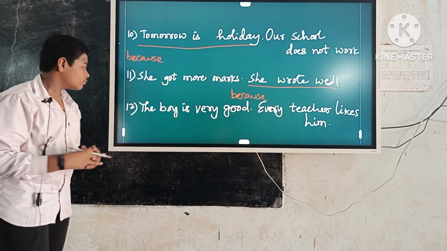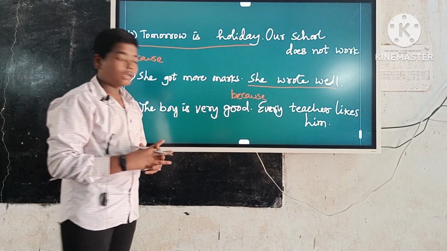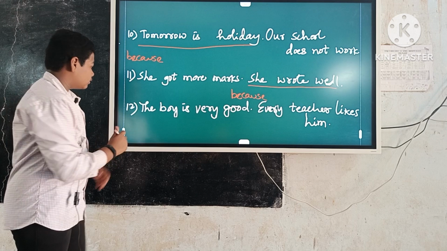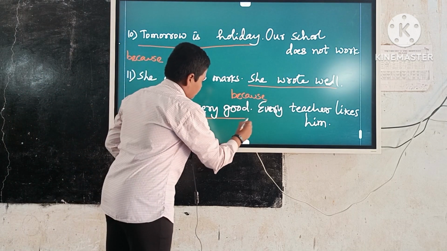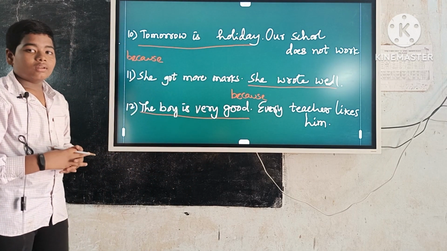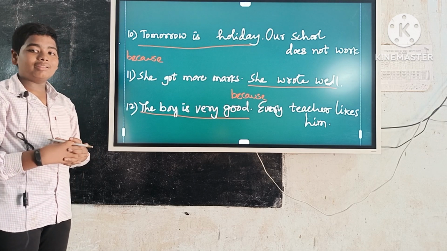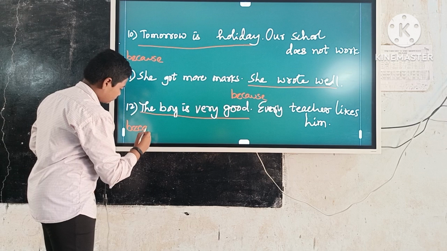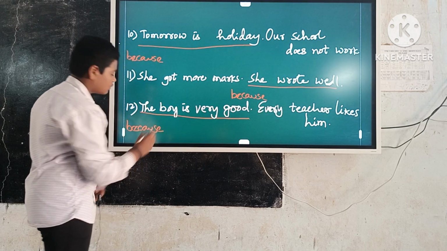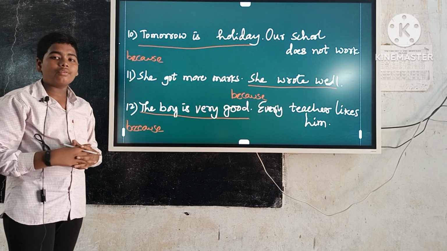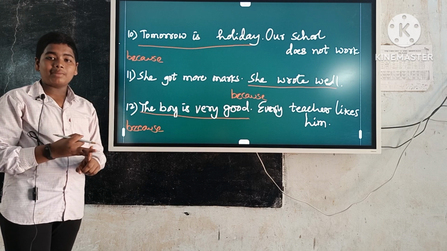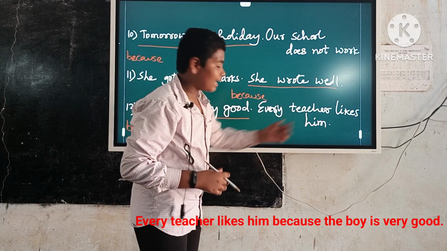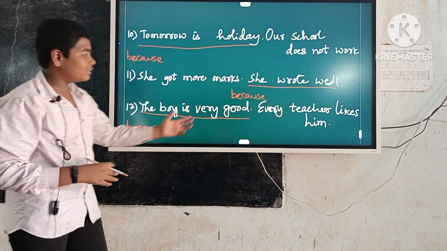Example number 12. The boy is very good. Every teacher likes him. Here cause sentence is the boy is very good. Keep the because before the cause sentence. Write the answer in the form of result plus because plus cause. So the answer is every teacher likes him because the boy is very good.